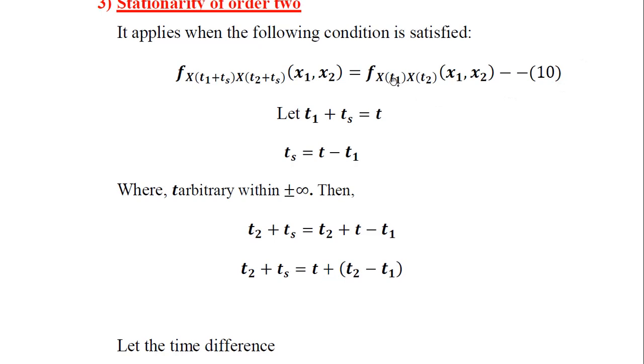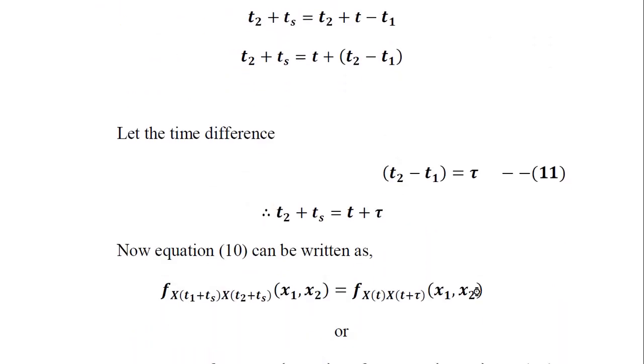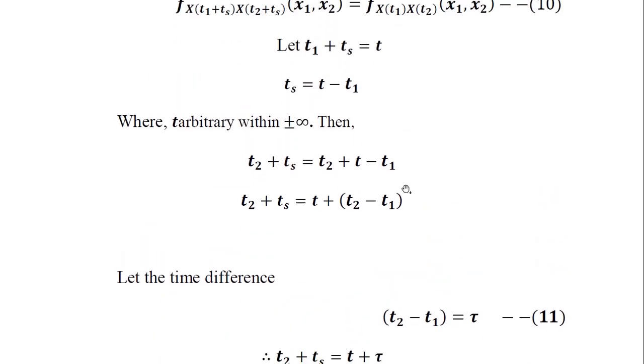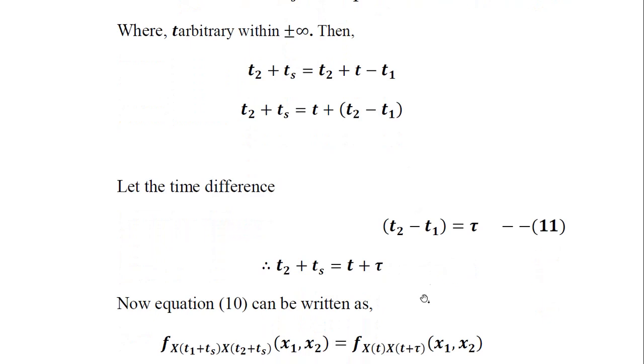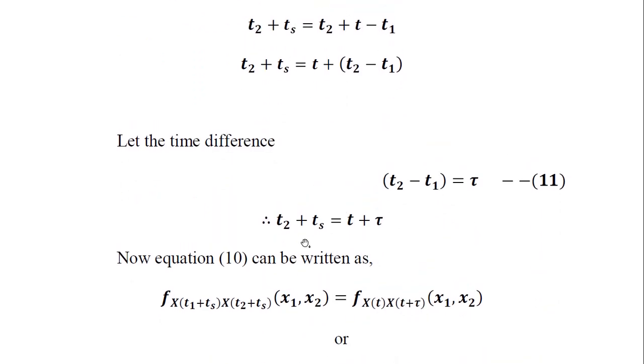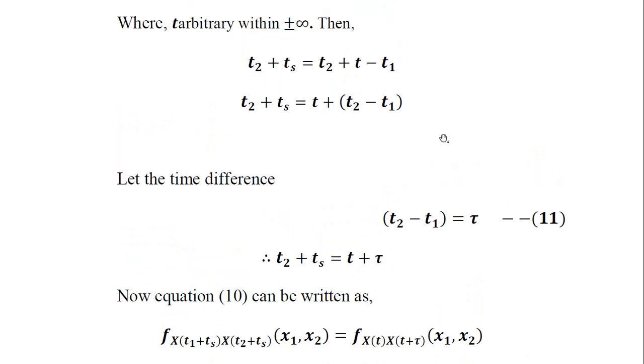Here we have t1 then t2, and here t2 plus ts and t1 plus ts. So we observe the differences here. This is equal to f of x of t instead of the t1 here, so we have come to know that t1 is equal to t. Next, x of t plus tau is there, so t plus tau is nothing but t2 plus ts.